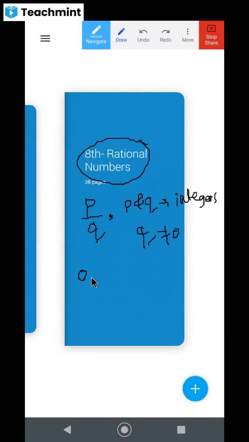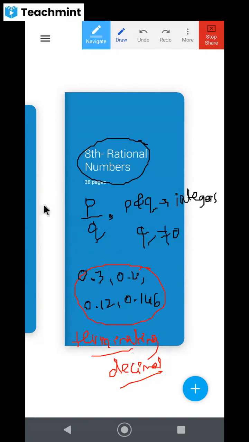Then we have seen that 0.3, 0.4, then 0.12, then 0.146, all these are rational numbers because all these numbers are having terminating decimals, right? So if any number is having a terminating decimal, then it is said to be a rational number. Similarly, we talked about 1.3333 continuously, which becomes 1.3 bar. So it is not terminating but repeating, right? The decimal is repeating. Then also those numbers are called rational numbers.